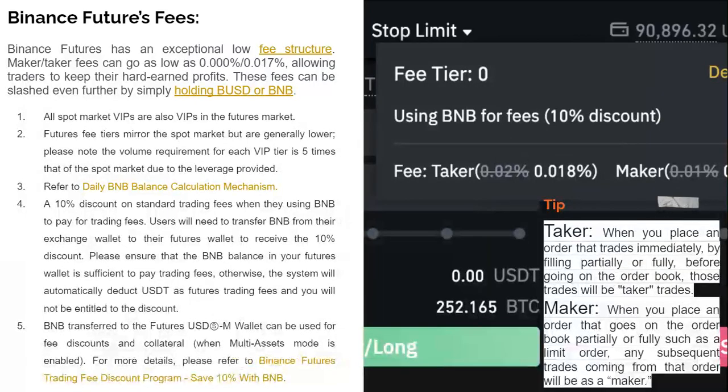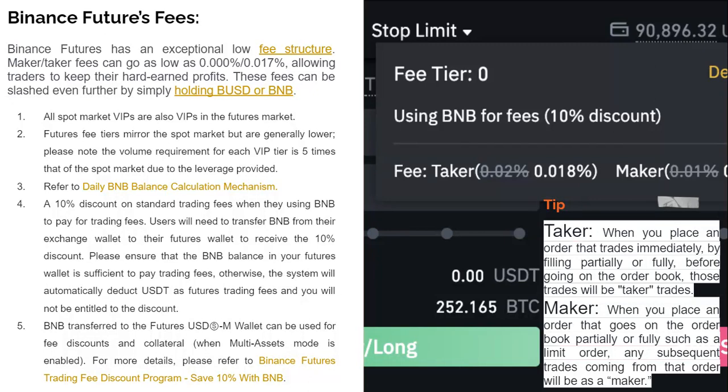The Binance Futures fees. Binance Futures has an exceptionally low fee structure. Maker and taker fees can go as low as 0.000% to 0.017% for the maker and taker fees respectively, allowing traders to keep their hard-earned profits. These fees can be slashed even further by simply holding BUSD or BNB.